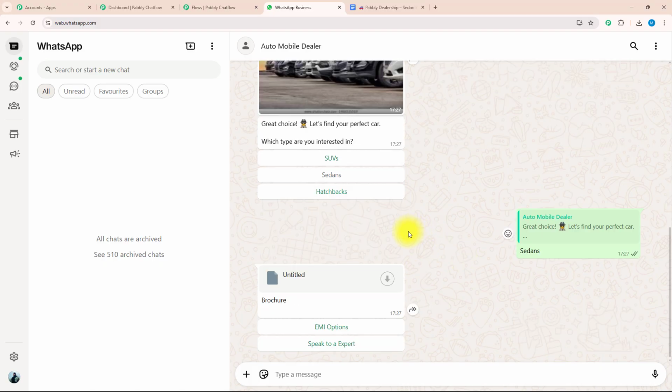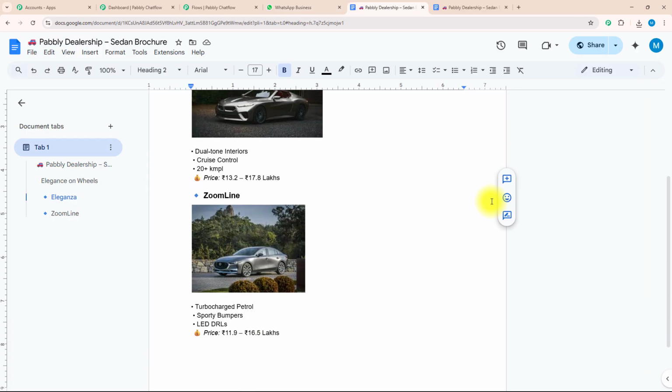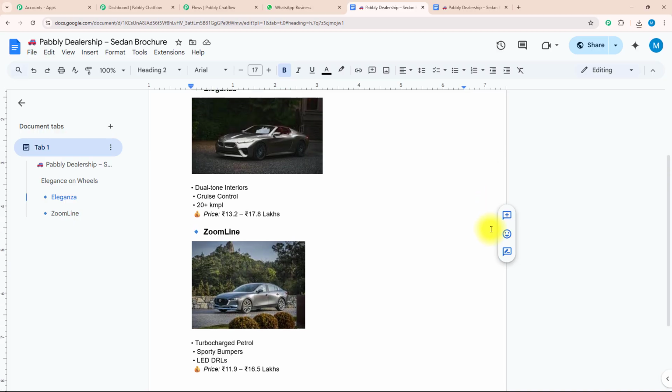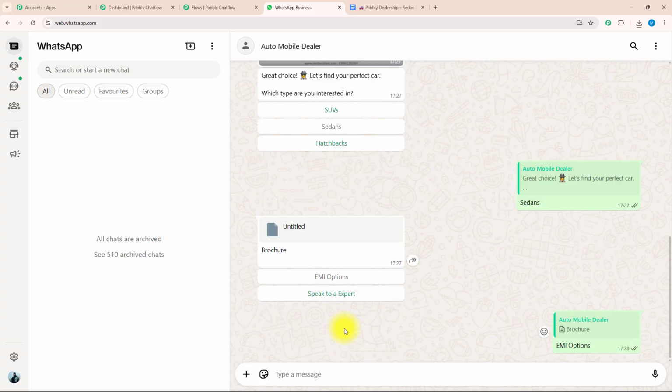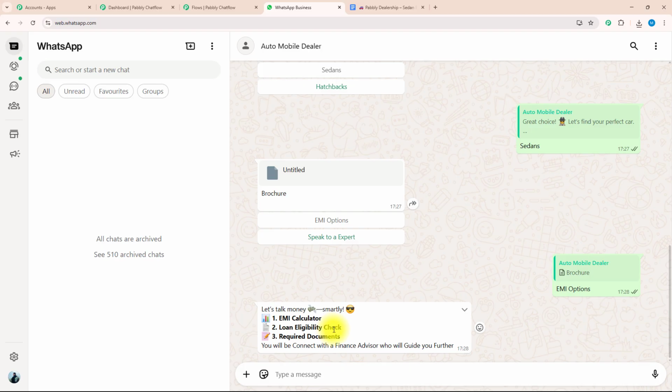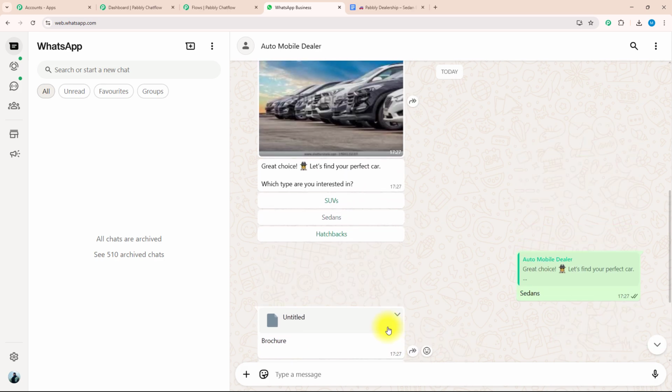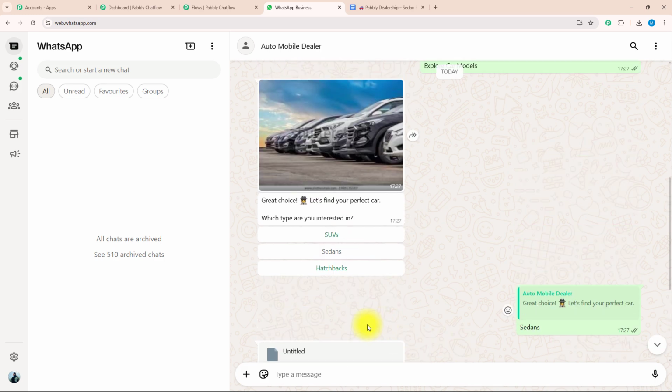As soon as I have selected the sedan option, I got a brochure. As you can see in the brochure, I can see pictures, pricing, features and whatnot. With that, I got 2 action buttons as well. One of which is the EMI option and the other is speak to our expert. Let's see, I will select the EMI option. As soon as I have selected the EMI option, I got a reply in which they tell me that they will connect me with a finance advisor who will guide me further. So yes, here you can see my chatbot is replying to me within seconds, that too without any manual effort. This is the power of Pabbly Chatflow.